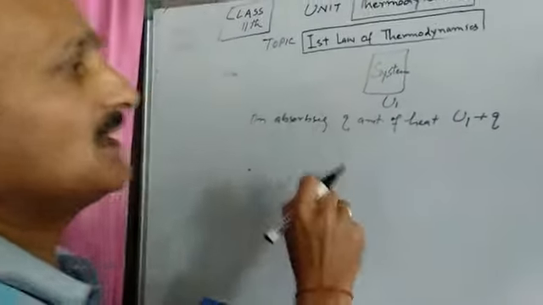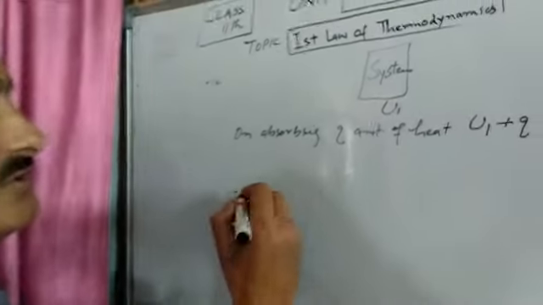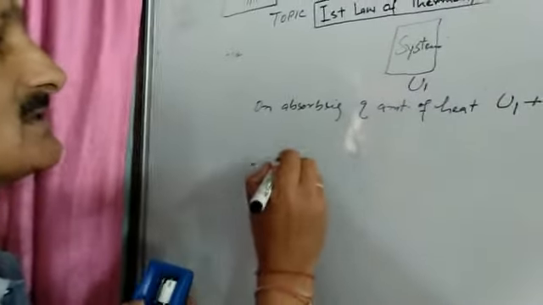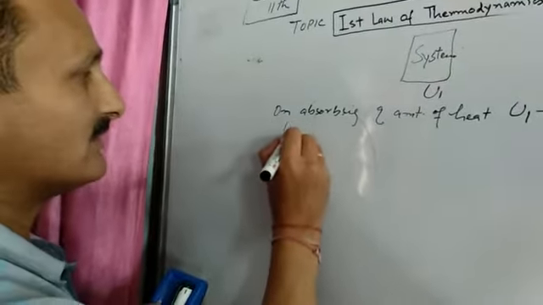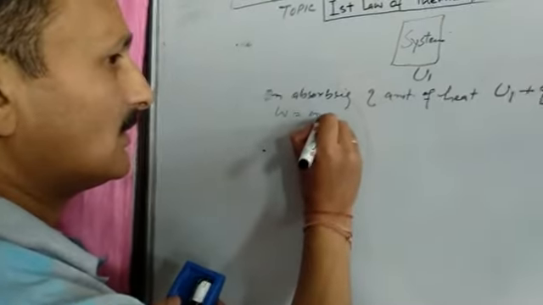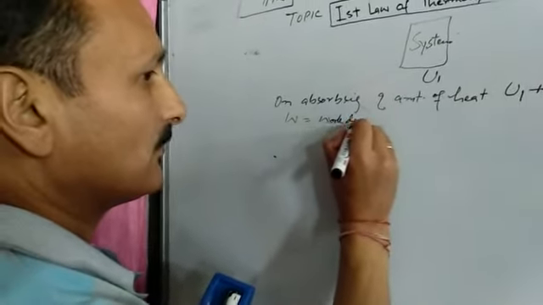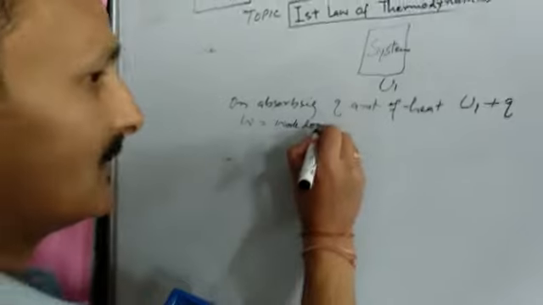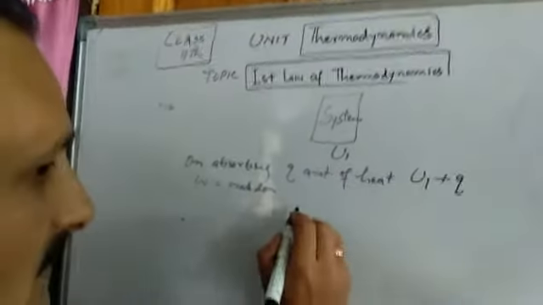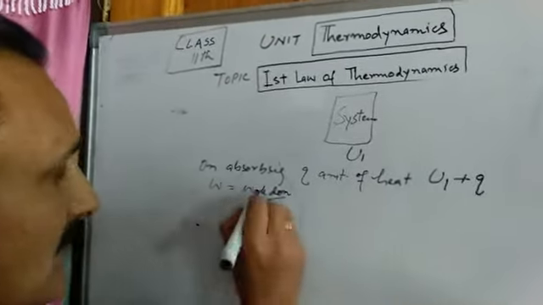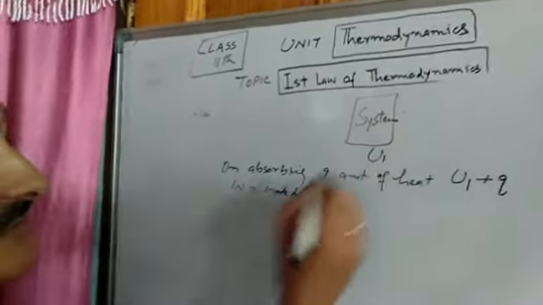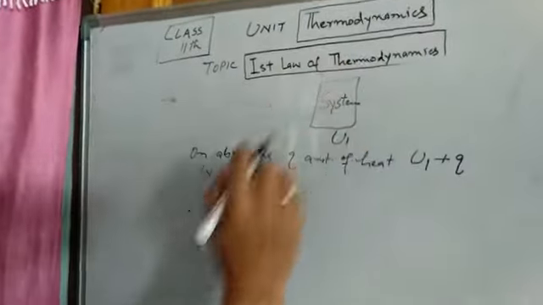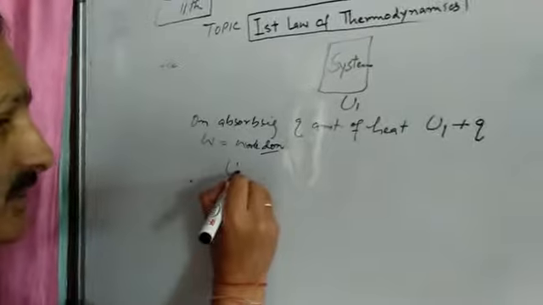And now suppose work is done on the system. Suppose W is the work done. Now what will be the internal energy of this system? That internal energy will be U2.